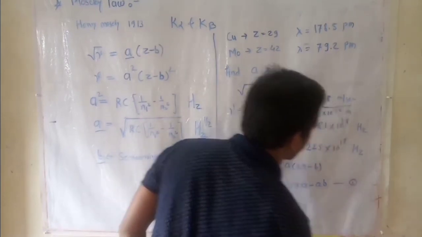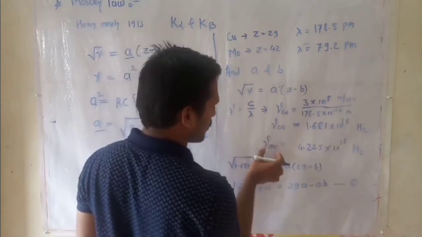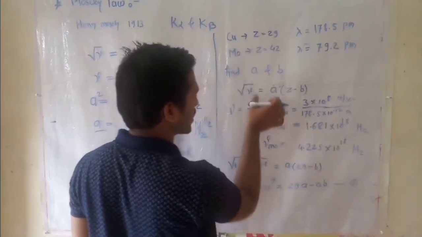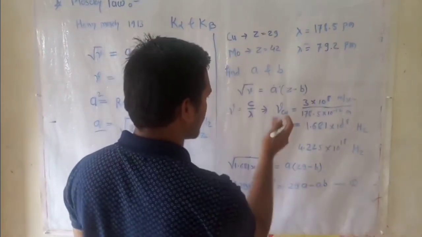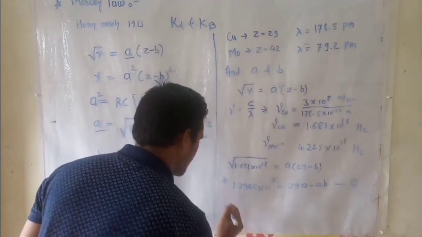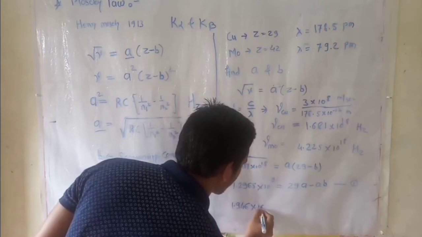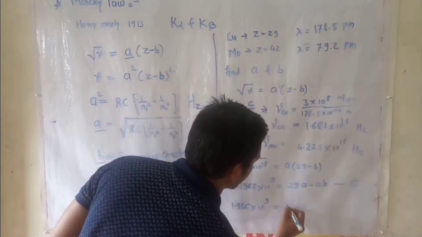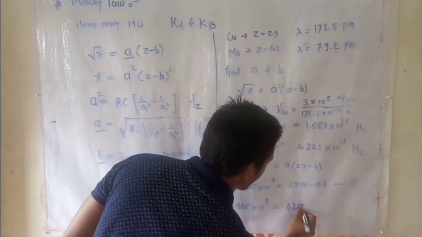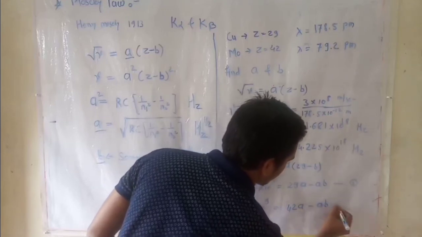This is equation 1. Similarly, if we put this value in this equation, we can write the second equation as 1.496 into 10 raised to 9 equals 42a minus ab.